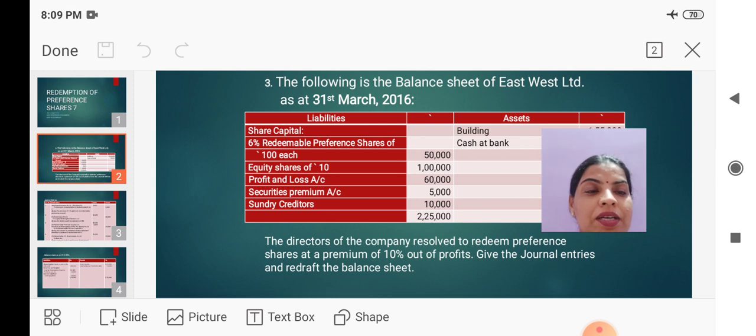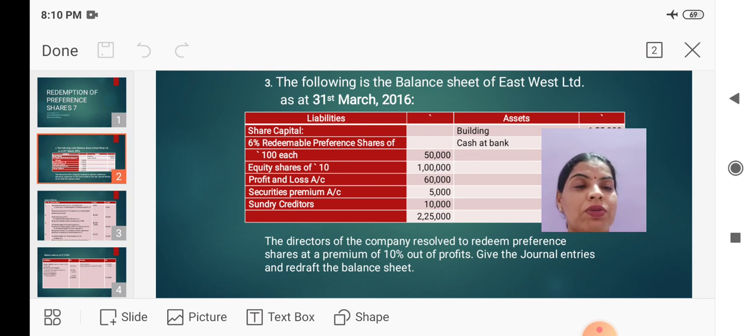The directors of the company resolved to redeem preference shares at a premium of 10% out of the profit. So specifically here it is given that the redemption of preference shares will be made out of profits. So total capital to be redeemed is 50,000 and this capital will be redeemed at a premium of 10%. 10% on 50,000 means 5,000, and that 5,000 premium will be provided out of the securities premium which is given in the balance sheet. Give the journal entries and redraft the balance sheet.